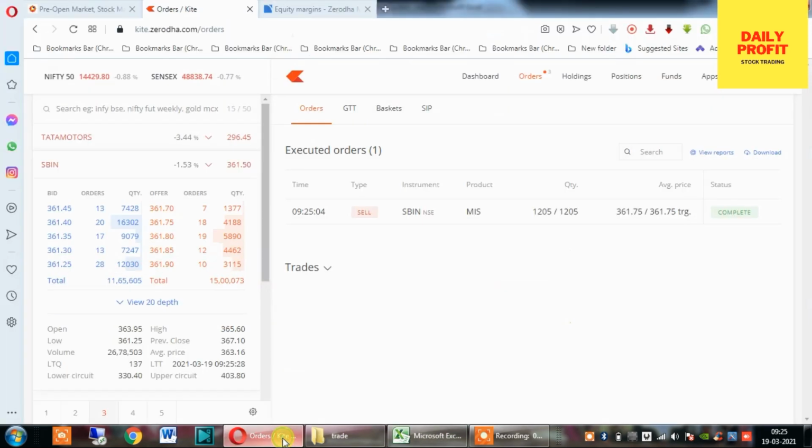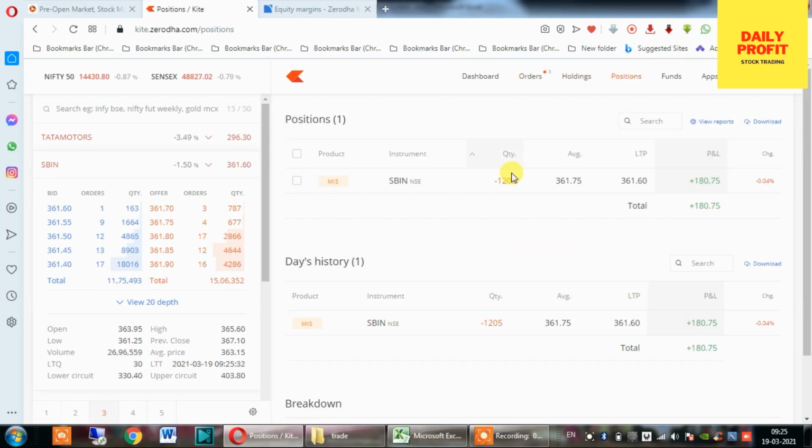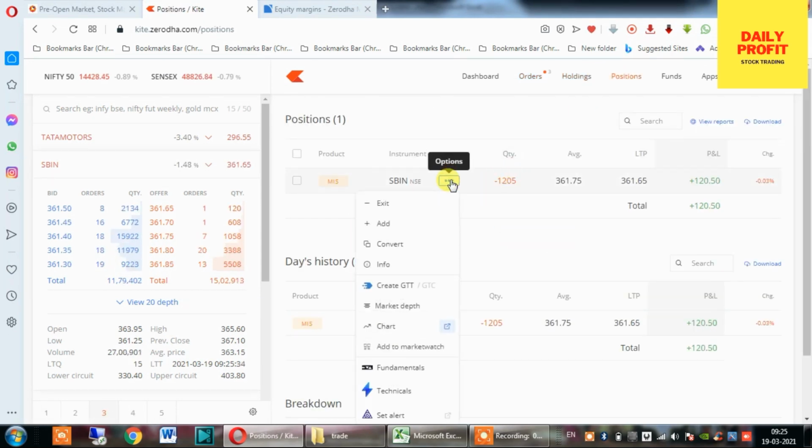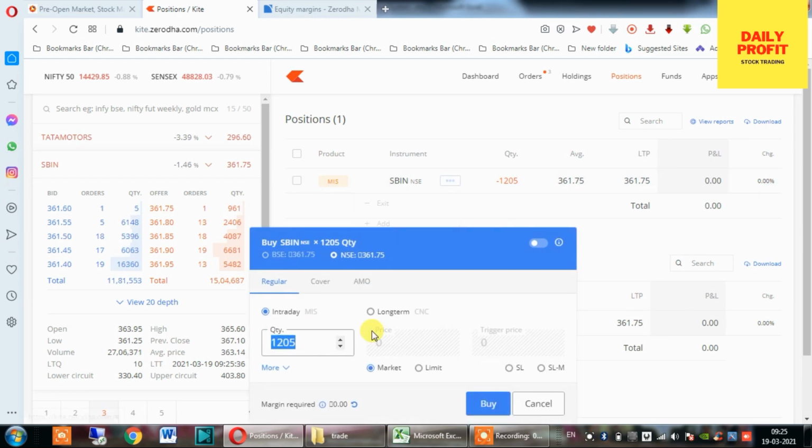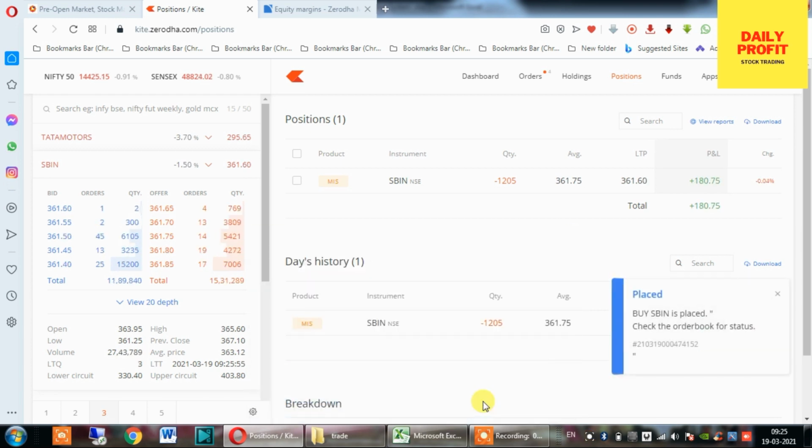So I will go to the positions, click exit, and in the limit order I will enter 359.95. It is my target price. I use 0.5% as my target price, and I am waiting for the target to hit.